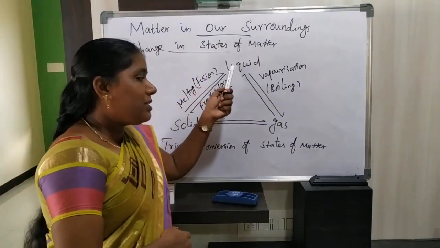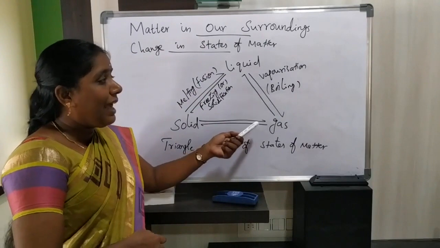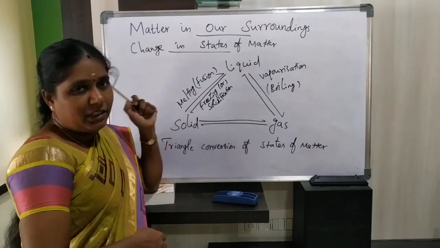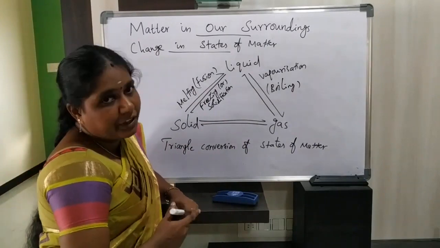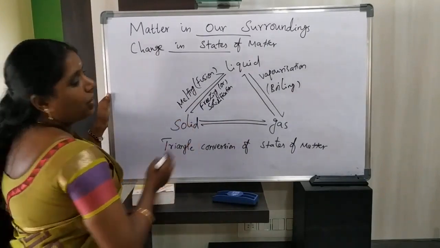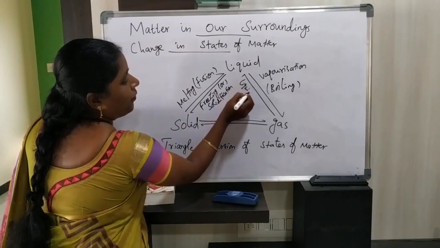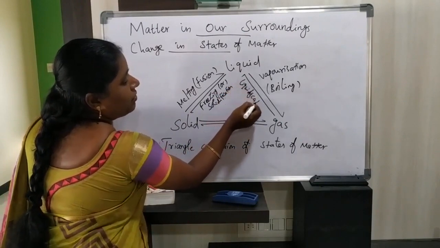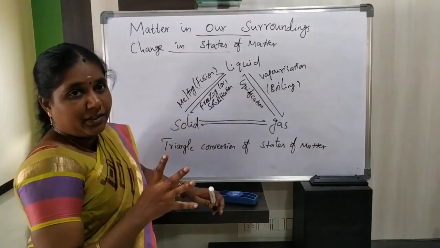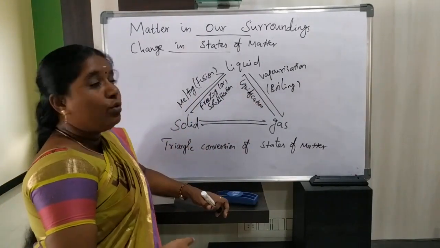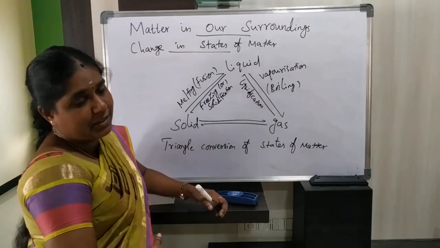So next, how will you convert gas to liquid? Gas into liquid, this process is called liquefaction. So when gas particles are converted into liquid, we say this is the liquefaction process.